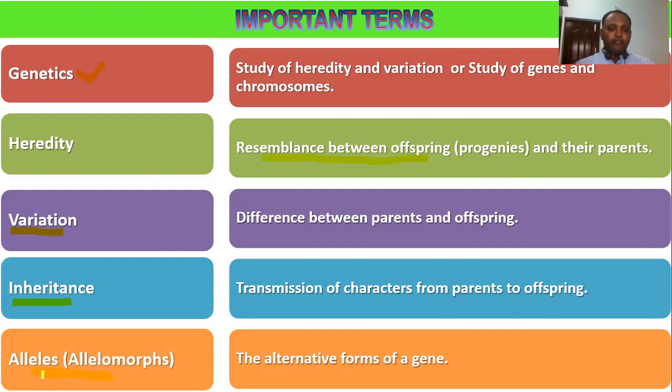But the alternative form of a gene, we can call alleles. The same gene in different individuals expresses different characters or traits. That's why we call it the alternative form of a gene. You can call it allele or allelomorphs, right?